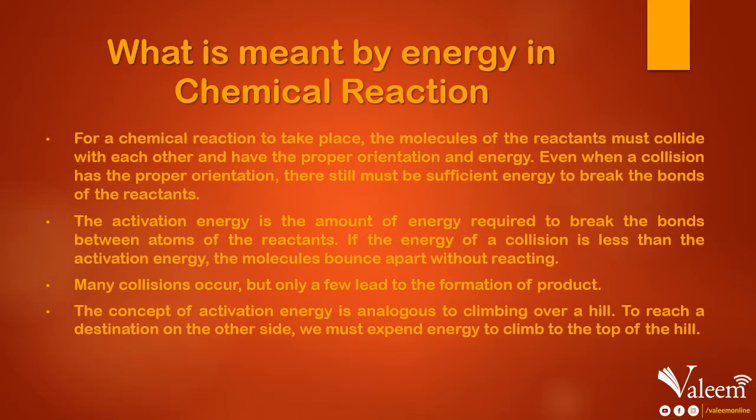So for a chemical reaction to take place, the molecules of the reactant must collide with each other and have the proper orientation and energy. What does that mean? There are so many chemical reactions occurring, from a reaction like photosynthesis to a reaction of rusting or the air pollution. So there are millions and trillions of chemical reactions happening in our surroundings. So how are those chemical reactions going to take place?